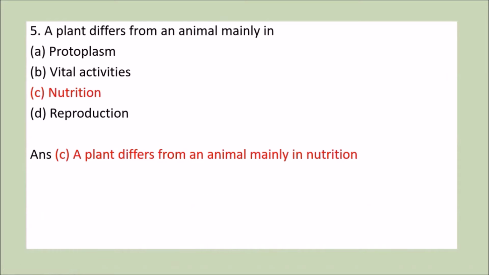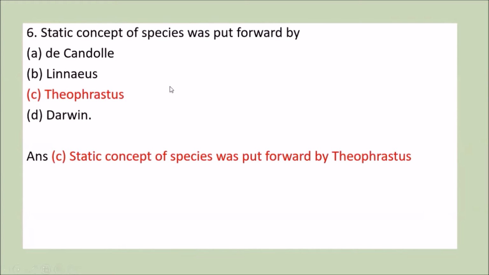Fifth question is, a plant differs from animals mainly in protoplasm, vital activities, nutrition, and last option is reproduction. We know that a plant differs from an animal mainly in nutrition because there are various types of nutrition. It may be holozoic, it may be saprophytic. So a plant differs from an animal mainly in nutrition.